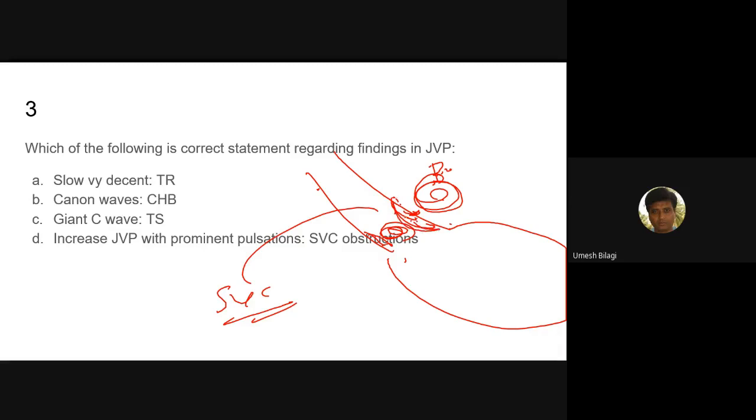Apart from external obstruction, superadded thrombus formation also can happen inside. So the superior vena cava will be obstructed. It will not be able to drain into the right atrium. In such a case, collaterals will develop, through the azygos vein and all that, and they will drain through the collaterals from the abdomen, into the inferior vena cava.